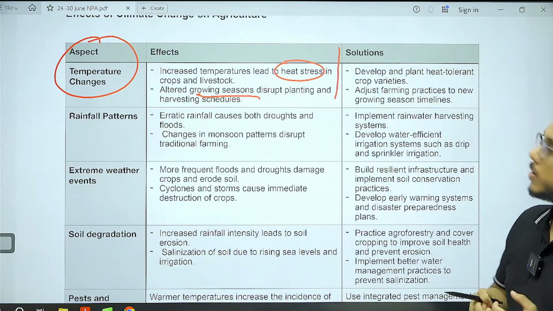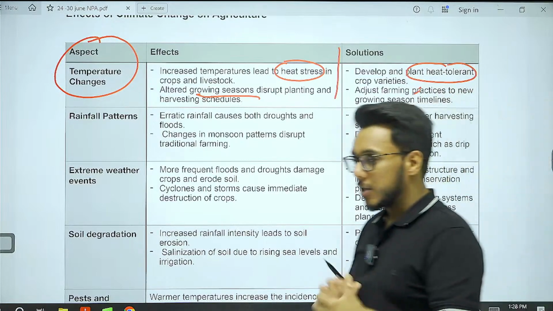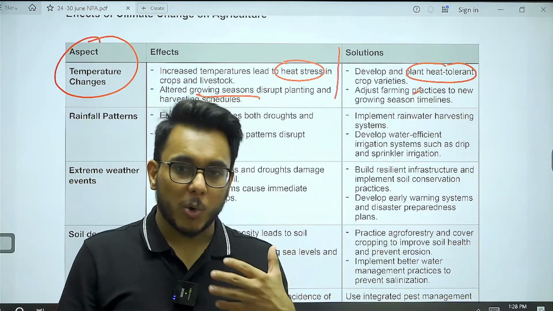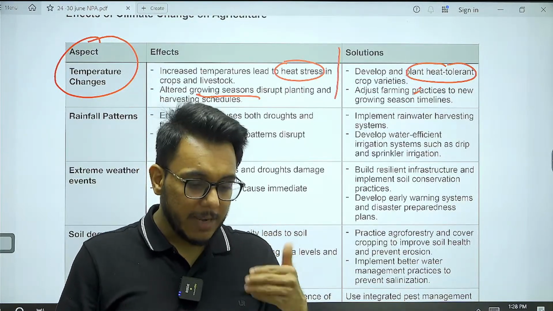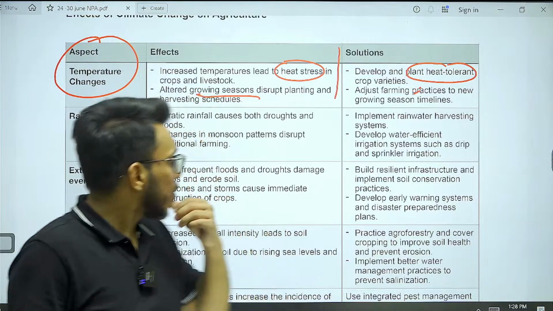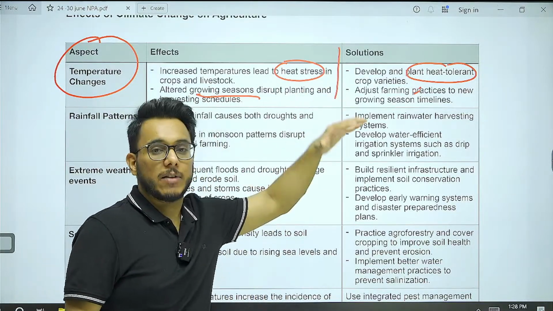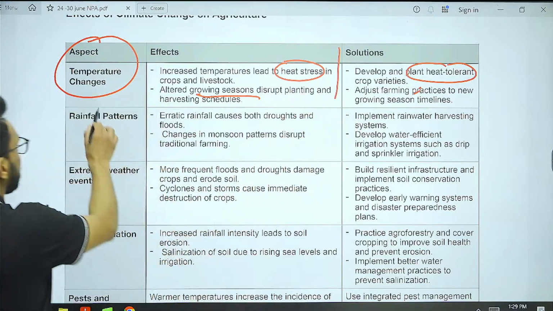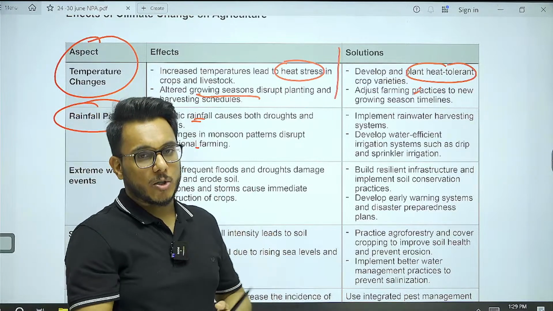What can be the solution? The solution is to develop heat tolerant crop varieties through genetic engineering, by developing better quality seeds, or by using native varieties of plants and crops. By using the native varieties, we need to develop a particular type of varieties. Then, erratic rainfall patterns, changing monsoon patterns.